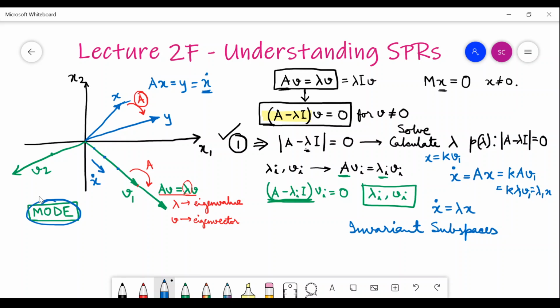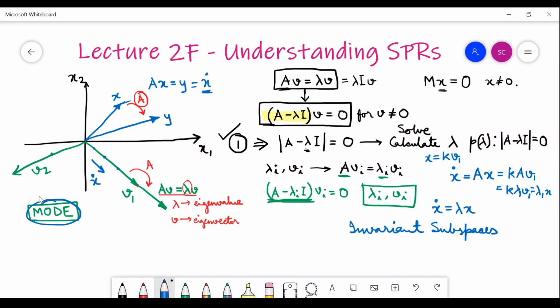Reiterating, what is the implication in the control systems paradigm? That these are the vectors. If we start our system on any of the eigenvectors, we will always remain on that eigenvector.